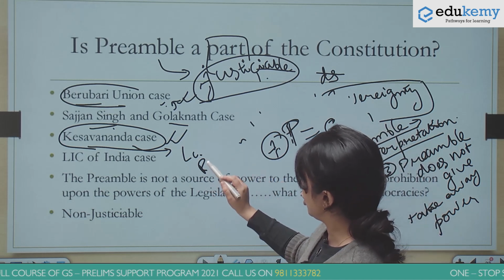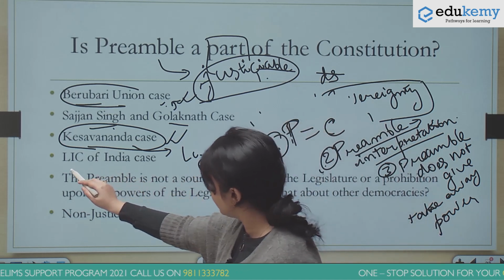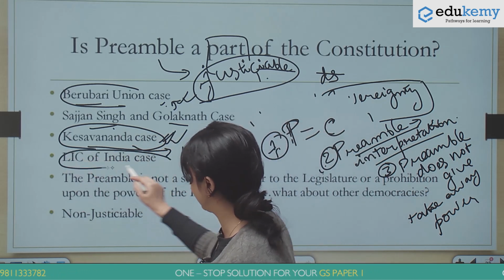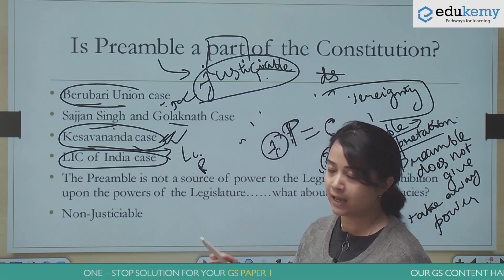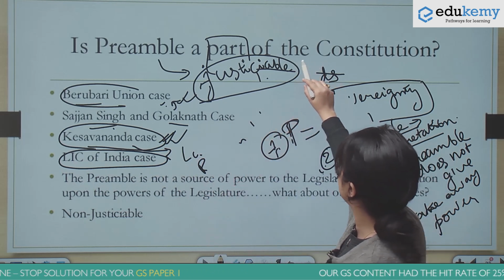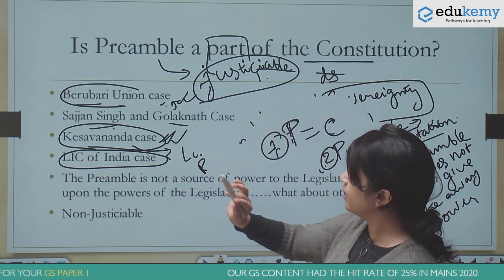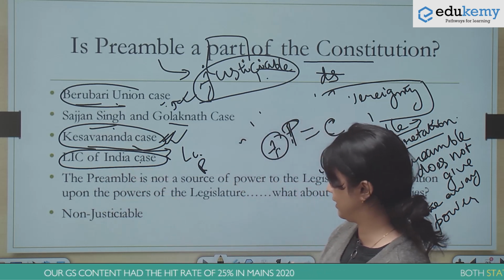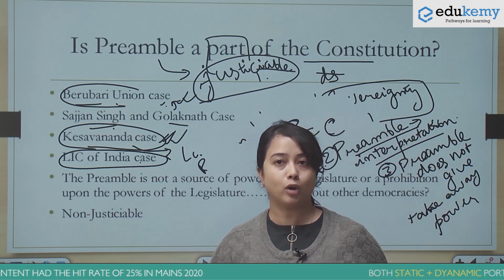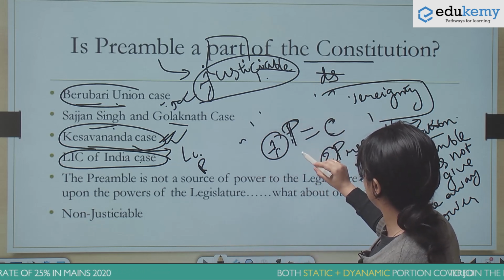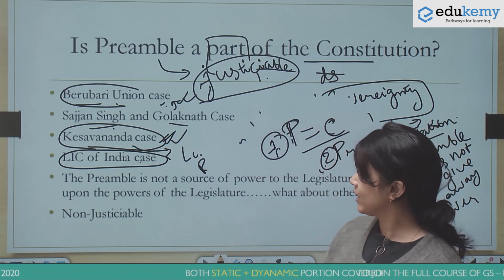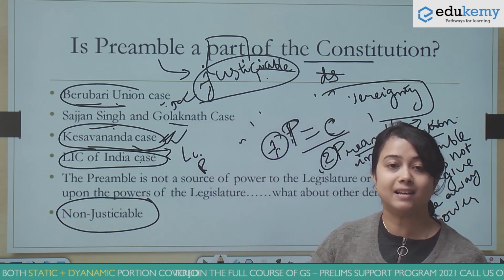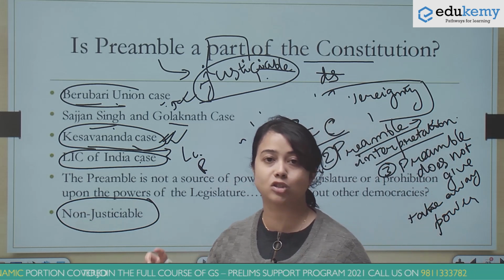There were other cases also where the opinion of the Supreme Court in the Keshavananda Bharti case was further reinstated, in the LIC of India case as well. But with reference to whether the preamble is a part of the Constitution or not, the two most important cases are the Berubari Union case and the LIC of India case. So we have answered two important questions here. First, the preamble is a part of the Constitution, and second, the preamble is non-justiciable. In itself, it does not give us any rights or powers.